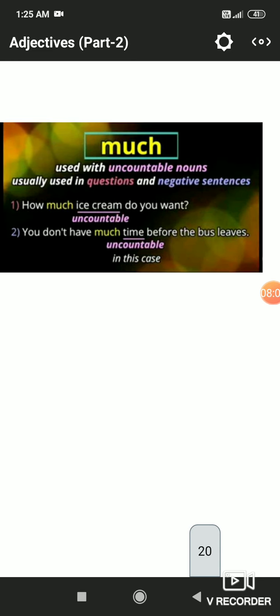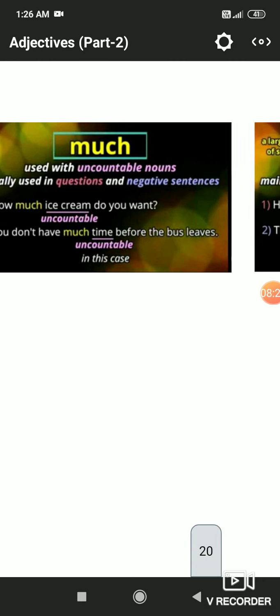Now much. Much is used with uncountable nouns. Like much ice cream. You can't count the ice cream. So here, much time. You can't count the time. It is used with uncountable nouns, usually in questions or negative sentences. Like, how much ice cream do you want? So here it is question form, it is an interrogative sense. There you have used much.